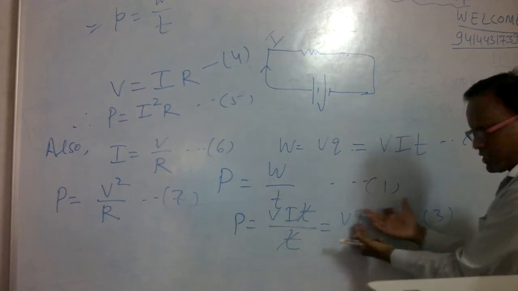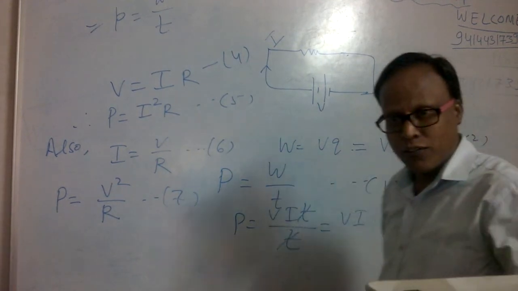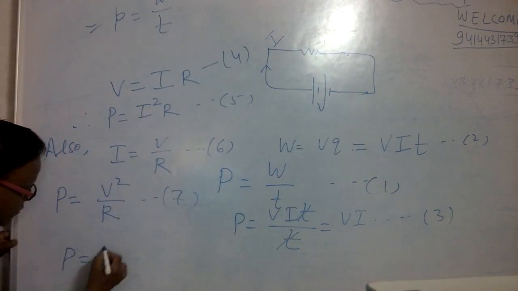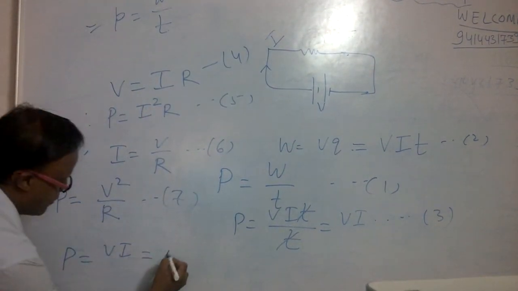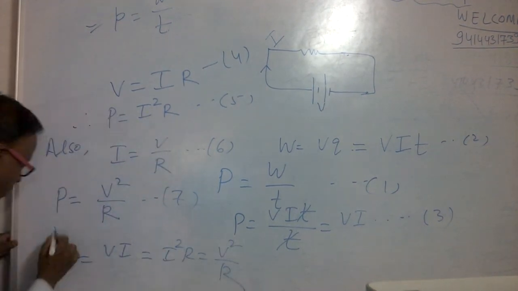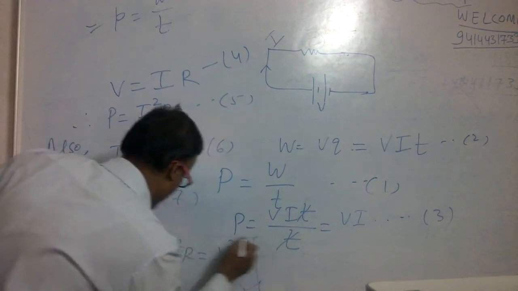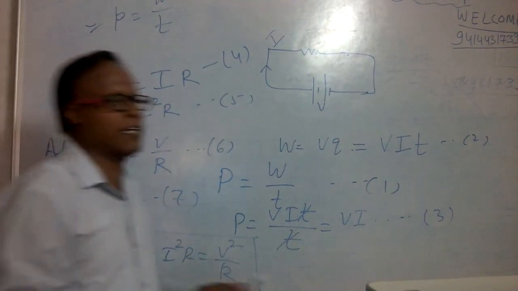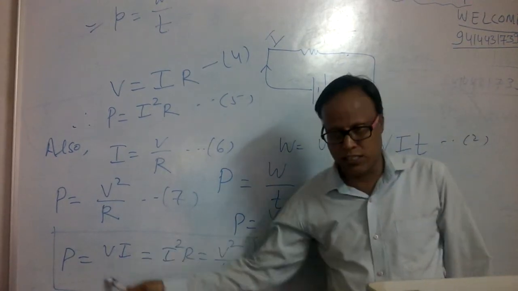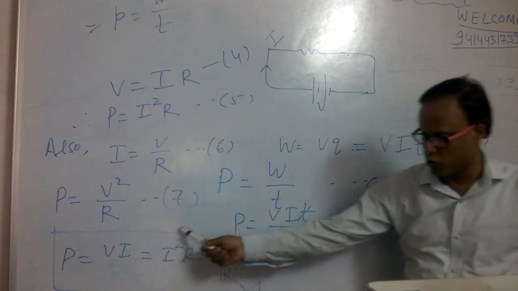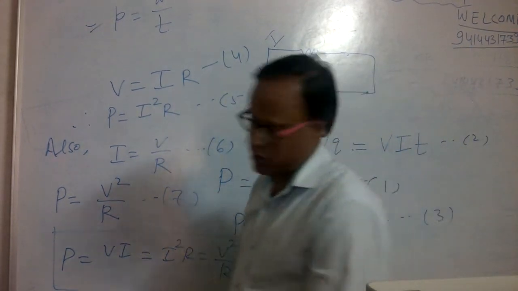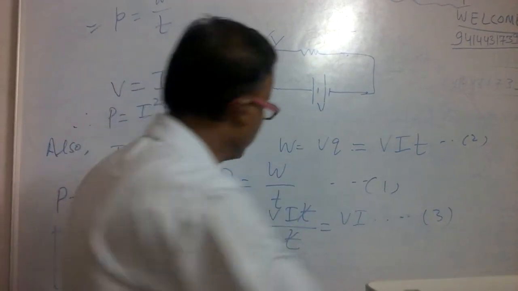Eliminate I, first time; eliminate V. So finally we can say P is equal to VI is equal to I square R is equal to V square by R. Any relation we can use to calculate the electric power of the circuit. If we know voltage and current, use this relation. If we know current and resistance, use this relation. If we know potential difference and resistance, we will use this relation. Any doubt?